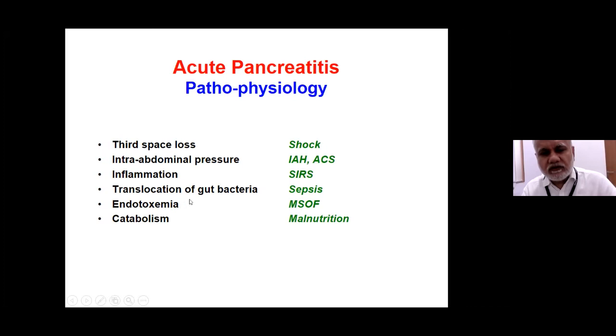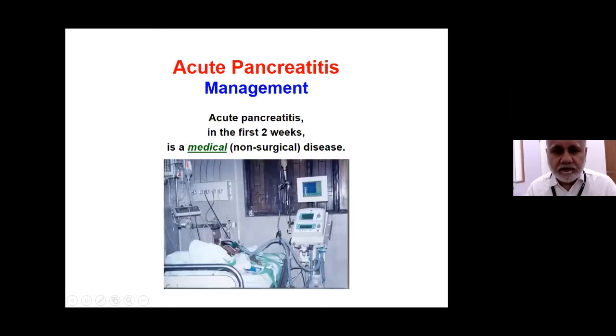And then because of the inflammation, there is translocation of the bacteria from the gut into the peritoneal cavity, causing infection of the necrosis and then systemic sepsis. Endotoxemia, which causes multiple system organ failure, and severe catabolic state, which is responsible for malnutrition. These have to be kept in mind when we are managing patients with acute pancreatitis.